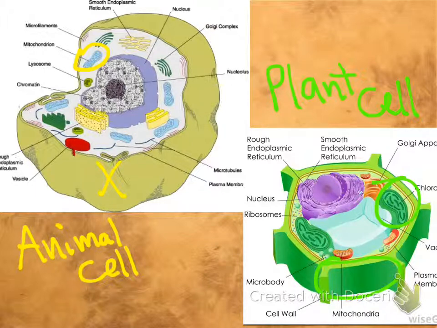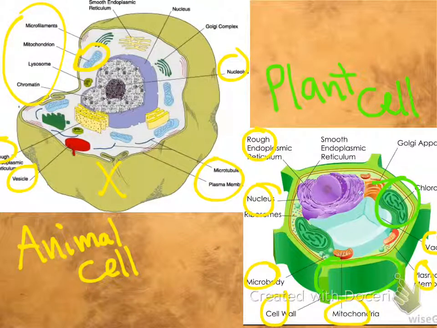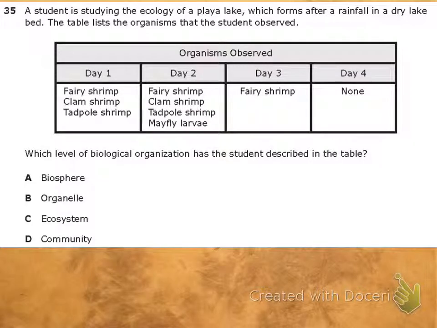But let's actually circle the organelles. Organelles are essentially little machines, the little things that do something inside of a cell. So they're not organs, they're quite smaller than organs. We know they're inside of a cell. So that's tiny. And what he had in the box was actual whole organisms, right? Not just tiny little organelles inside of a cell. So we know that organelle is out.